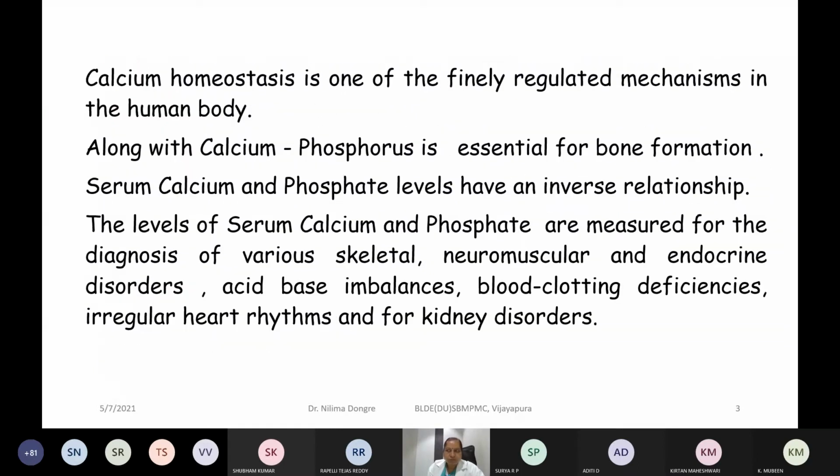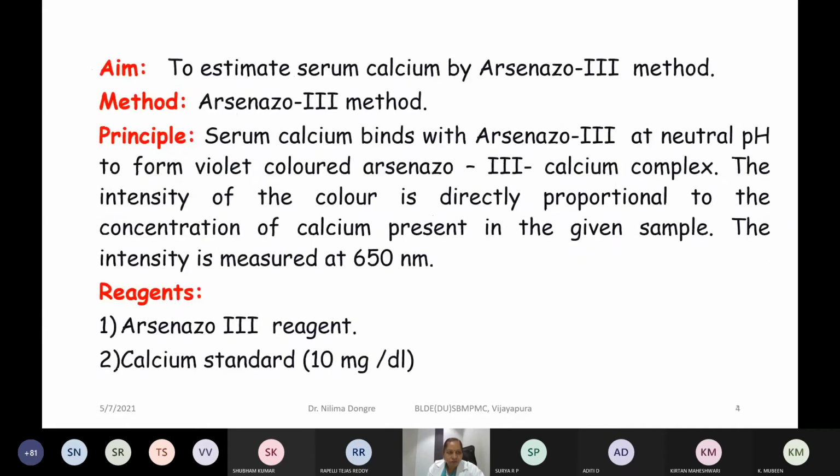All the quantitative experiments we are going to learn under different headings. That is the aim, which method you are going to use, and what is the principle behind that method. Whenever you learn any method, the name of the method is given either by the reagent that is being used, or the name of the scientist who invented the method, or the specific reaction taking place in that method.